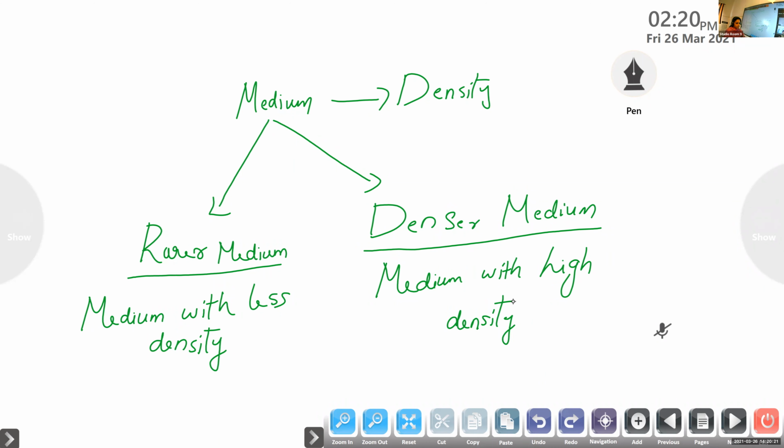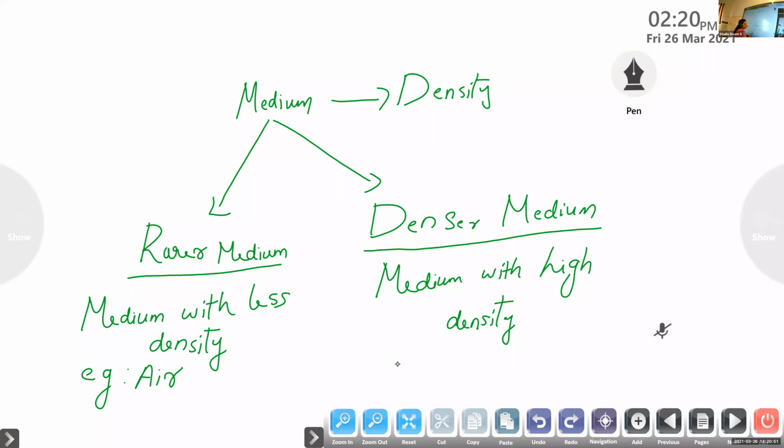Now we can study some examples for rarer medium and denser medium. The example for rarer medium is air. Air possesses less density as compared to that of water or anything else. So the medium with less density is known as rarer medium, and the medium with high density is known as denser medium.